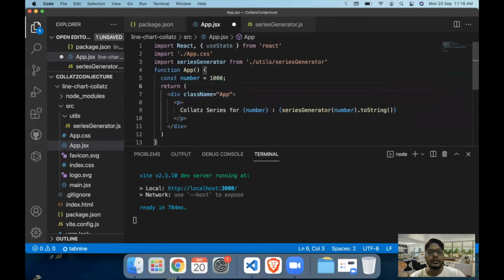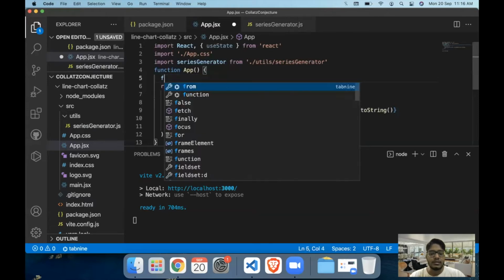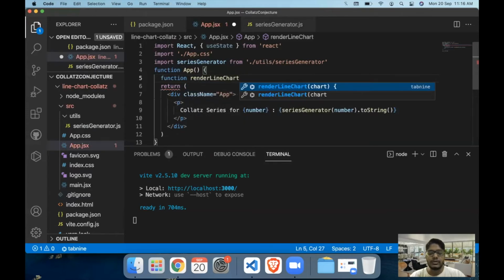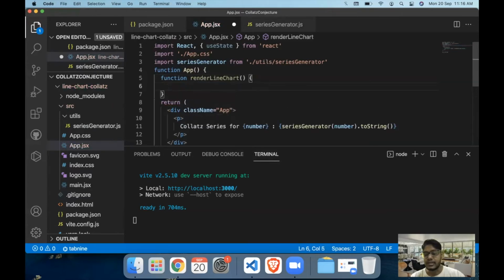And let's focus on creating a line chart out of the current number series. Okay, so for this, we'll create a function to render the line chart. And now what I'm going to do is first create a line chart for a single number, for example, 7 or 5, and then continue on to build the line chart for the first 10 or 100 numbers, depending on us.